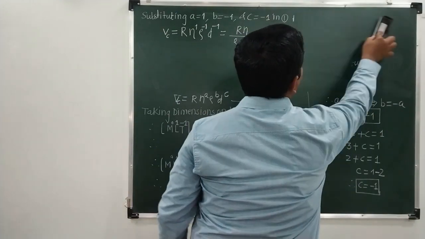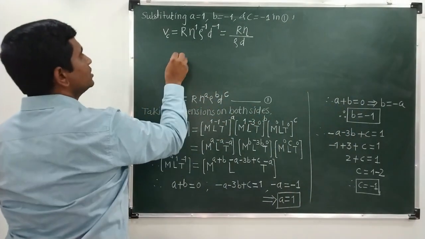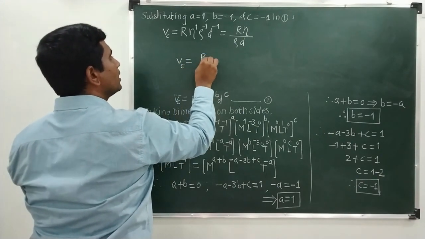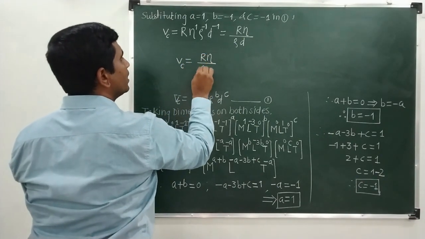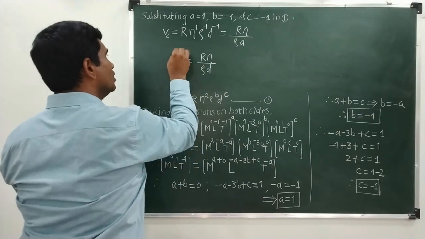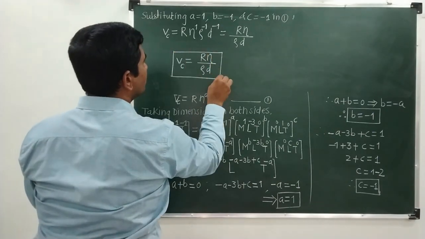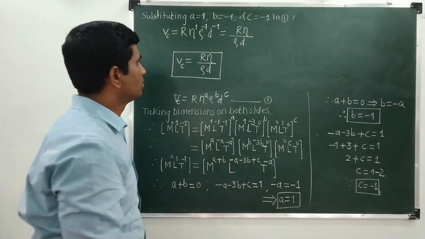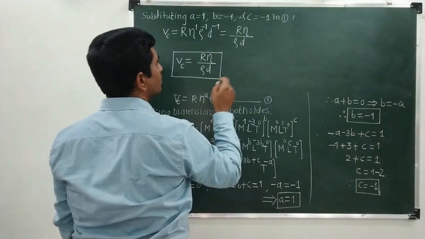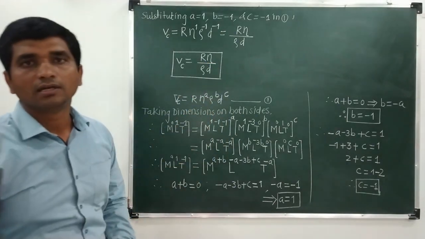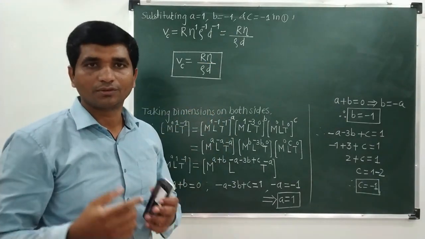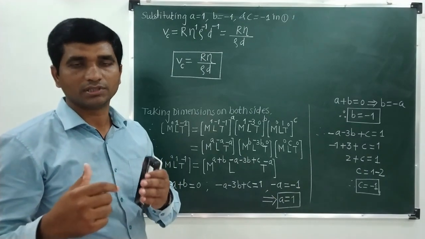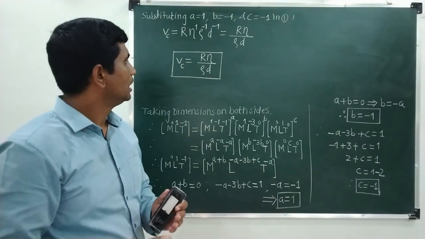So finally we will get an expression in this fashion. We can write Vc is equal to R into eta divided by rho D. So this is the formula for the critical velocity which is given by Reynolds, and R is called the Reynolds number. From this you can get a rough idea for steady flow or turbulent flow.